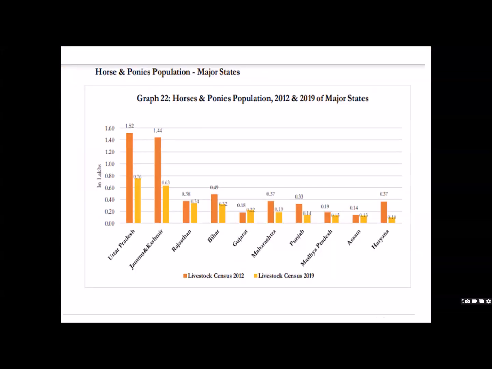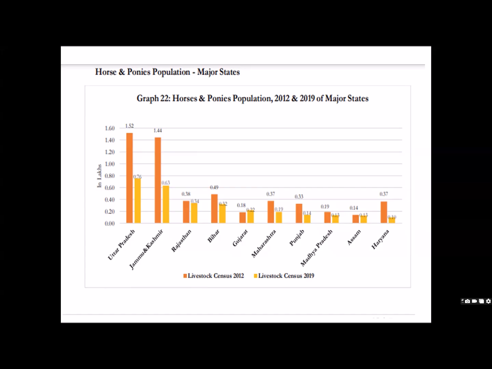State-wise population. First, state-wise population with respect to only horse and ponies. So in Uttar Pradesh it is highest, but again in the latest census it has decreased. In almost all the states it has decreased, but if you see the population statistics, it is still highest in UP, followed by J&K, then Rajasthan and Bihar, and almost at par in other states.